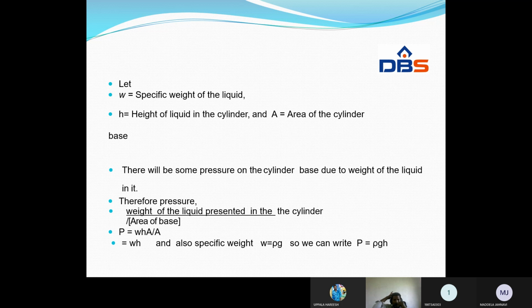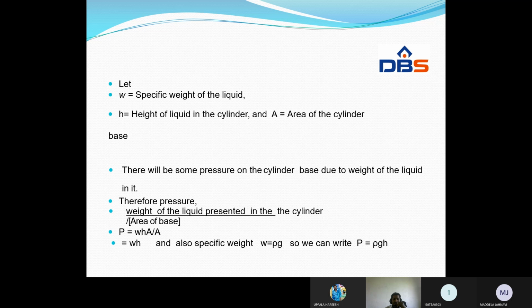What is the pressure force acting on it? W H A. This is the force, where W is the specific weight. Understand? And what is the height of the liquid level in the container?